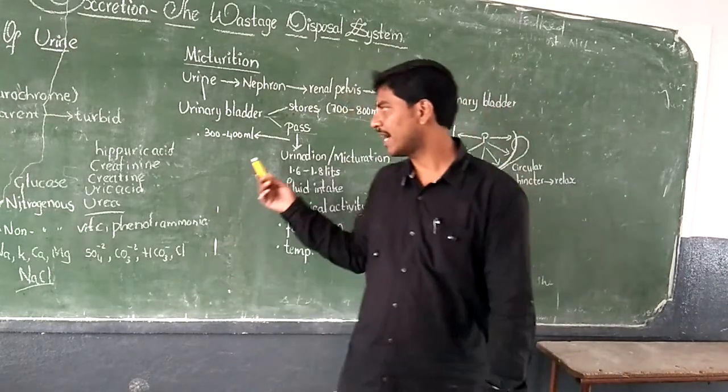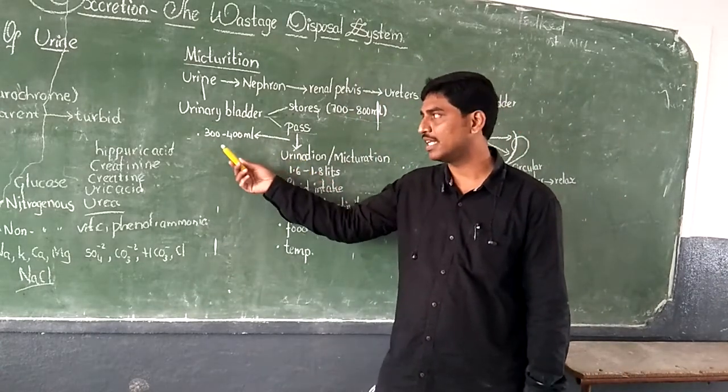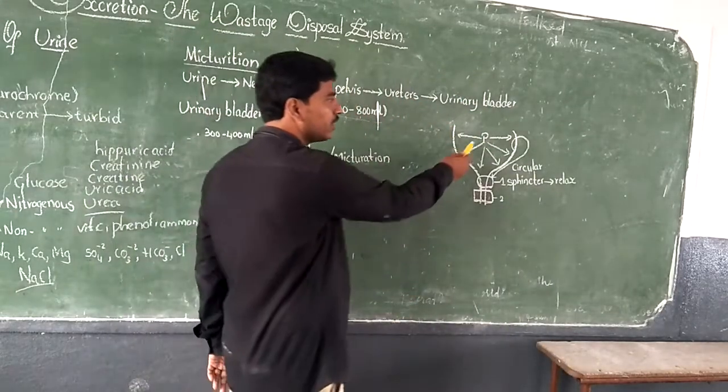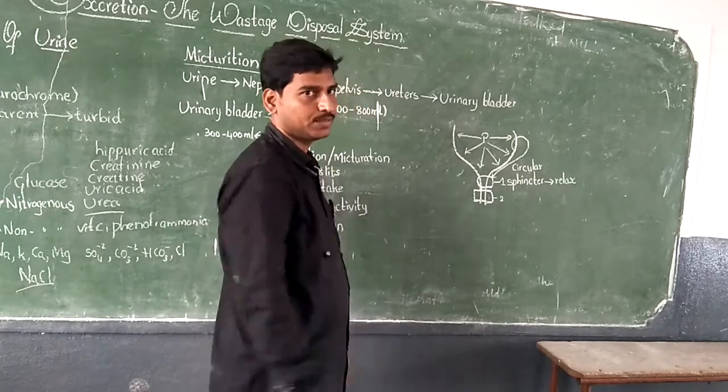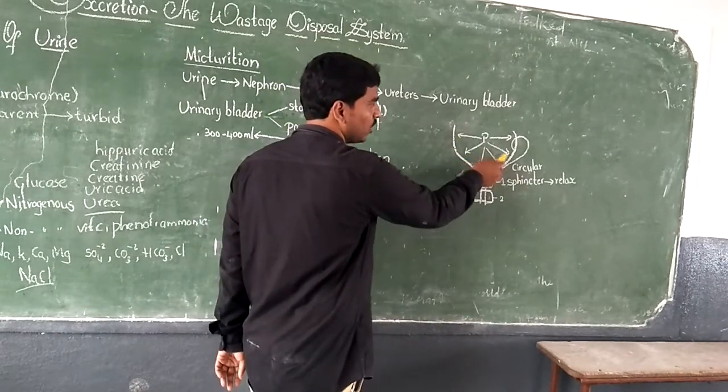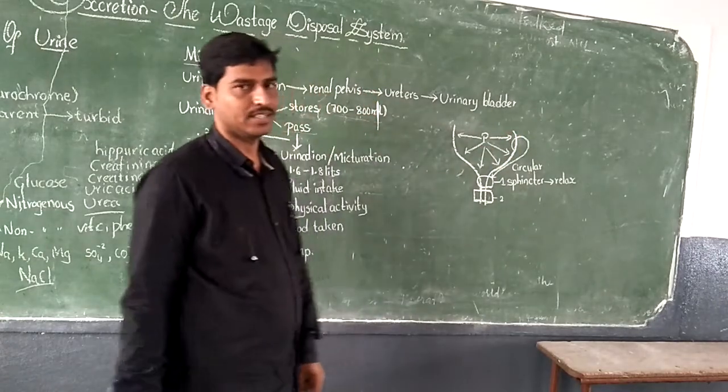Now, as soon as the urinary bladder has reached 300 to 400 ml, pressure starts appearing on the muscular walls of the urinary bladder.